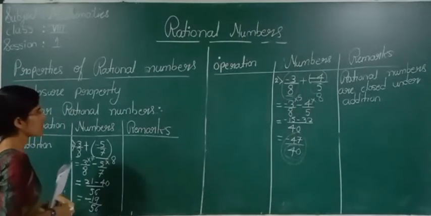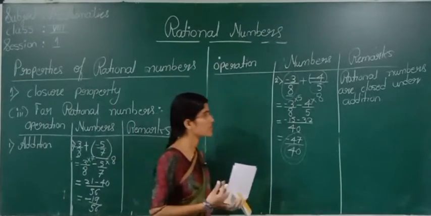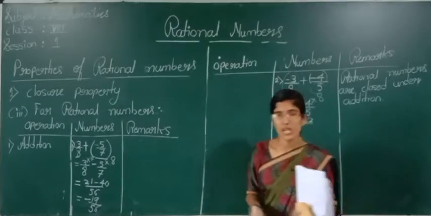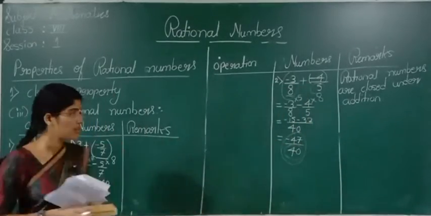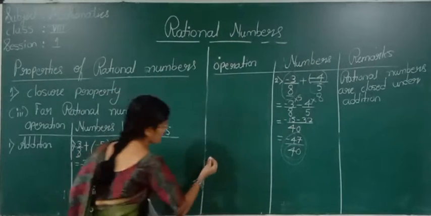So in the same way, we will check whether rational numbers are closed under subtraction or not. Okay. Now we will check for subtraction.